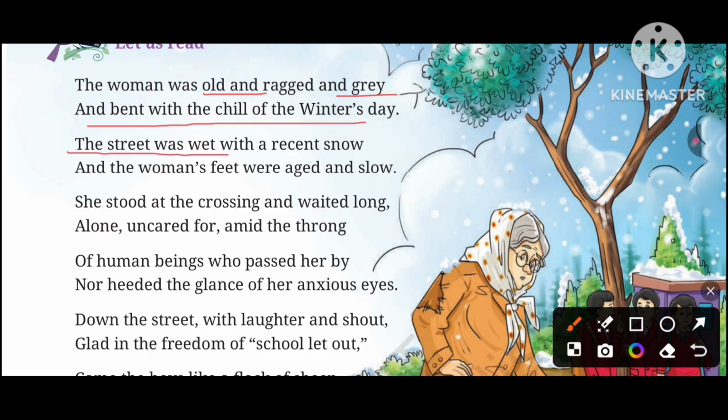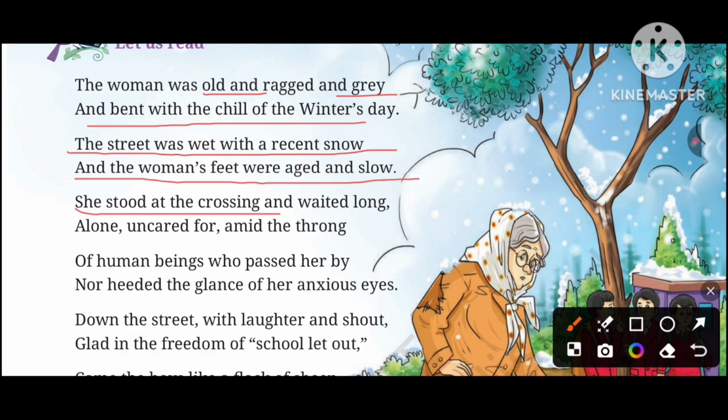The street was wet with a recent snow, and the woman's feet were aged and slow. The street was wet because it had snowfall. It had snowed recently. And the woman's feet were aged and slow. Woman's feet were aged, old. Because she was old, that's why she was walking slowly.